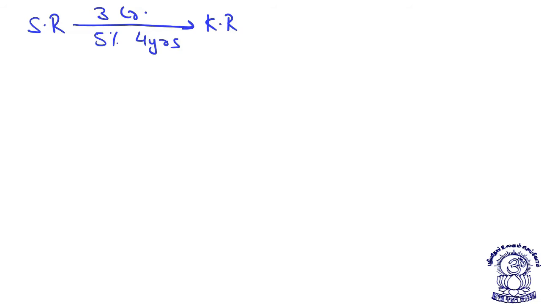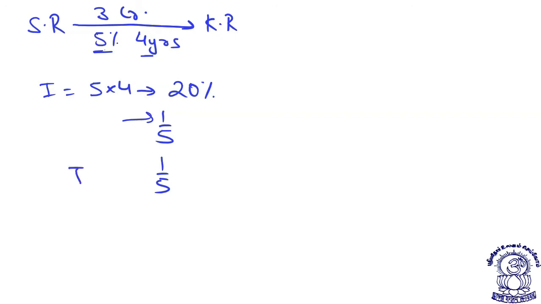See, what I say is 5% for 4 years directly means what will be the interest? Interest will be 5 into 4, that is equal to 20%. So easy. 20% means 1 by 5. Interest will be 1 by 5 of 3 crore, that is 3 crore means 300 lakhs. That will be 60 lakhs.